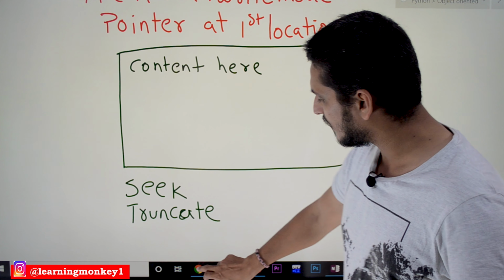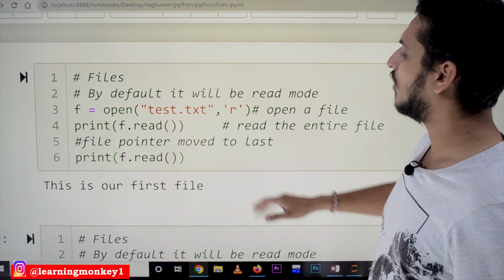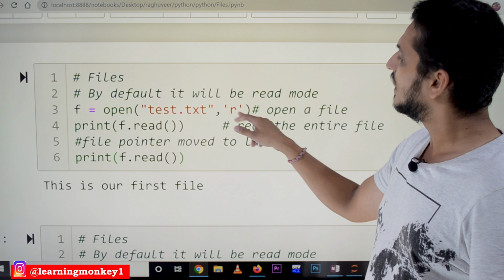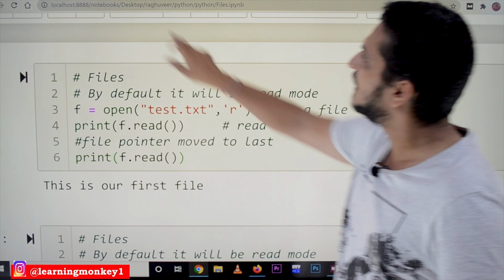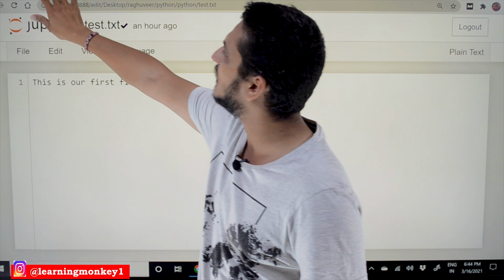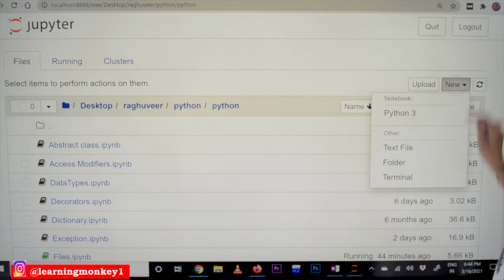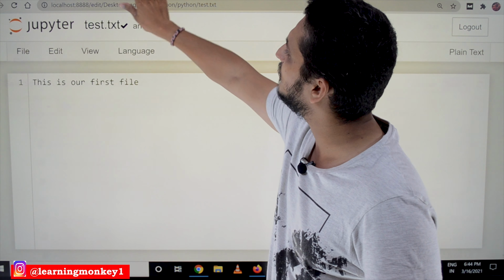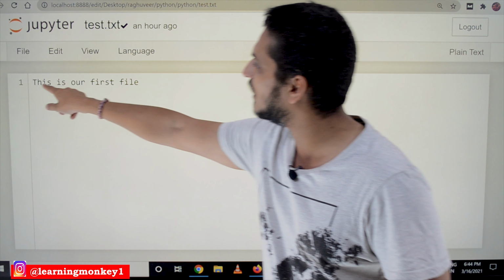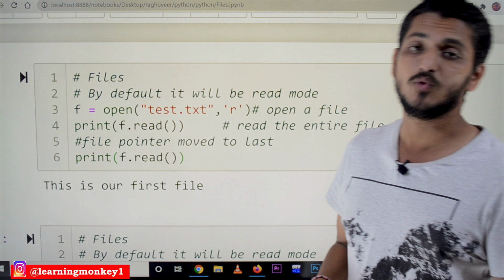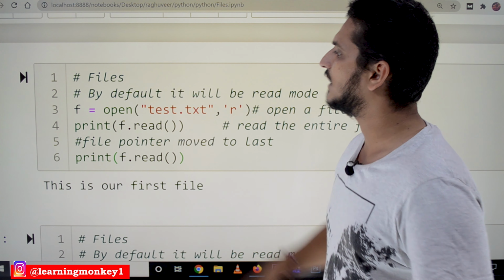Now check the coding part, how to do all those things. f is equal to open of test.txt, comma, we are opening it in read mode. Initially we have already opened a text file. How to open this text file in Jupyter? Just go to New, text file, open a new text file, and the name is given as test.txt. In this we have written: this is our first file. Now we can open this file in our Python program.